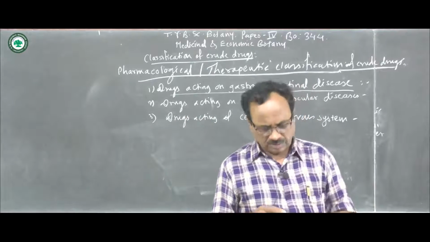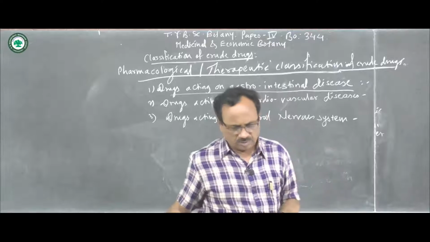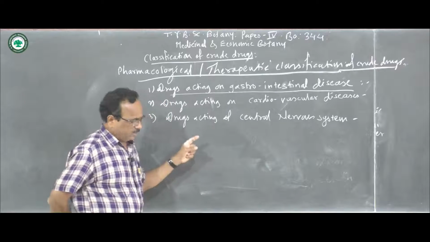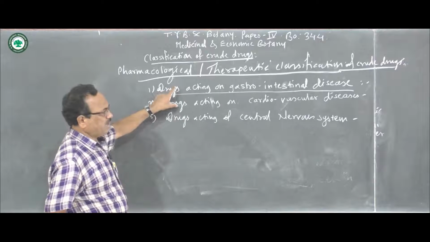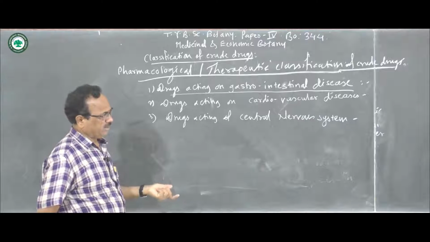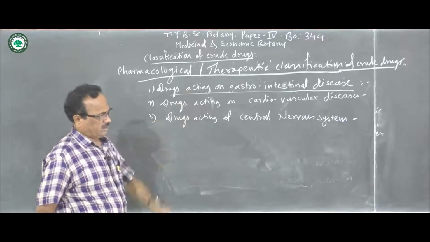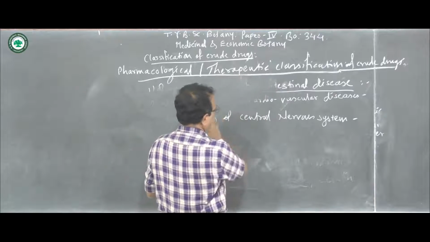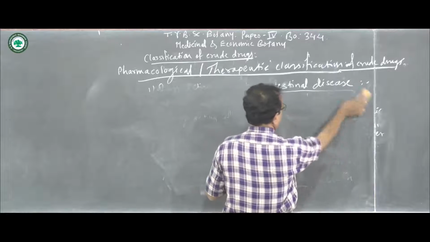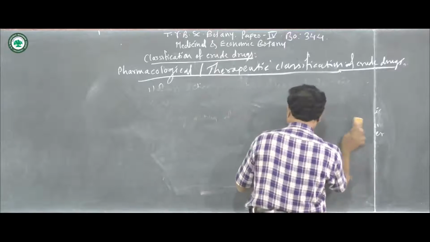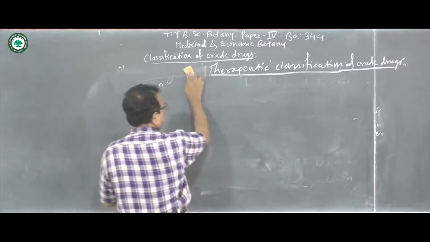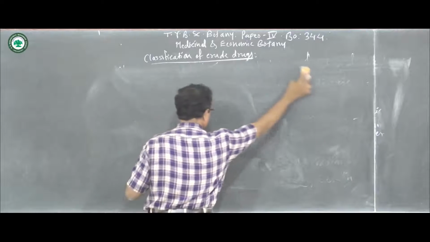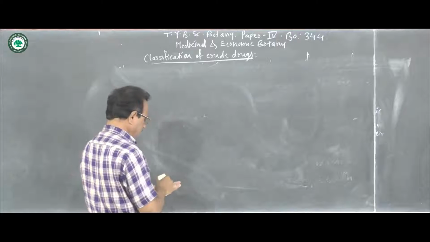Like that, the drugs which are used for the autonomous nervous system are placed under this title. So thus here, the drugs are classified on the basis of what type of disease they cure, and they are named as gastrointestinal disease drugs, cardiovascular disease drugs, central nervous system disease drugs, and so on. So this is the second type of classification of the crude drug, that is the pharmacological or the therapeutic classification of the crude drug.